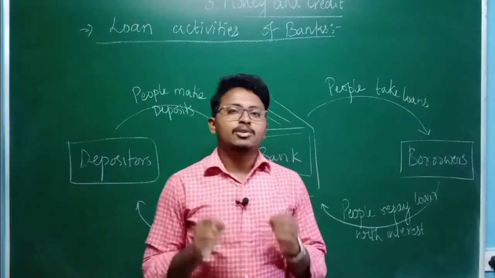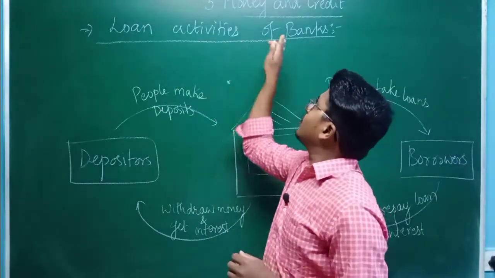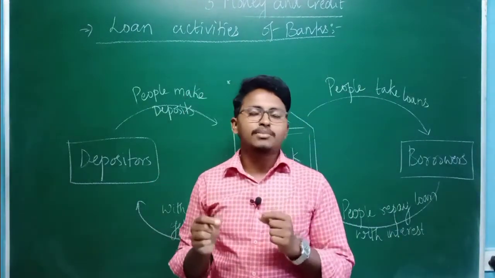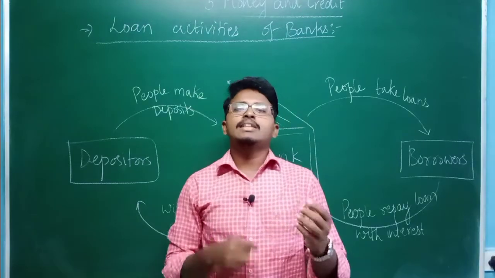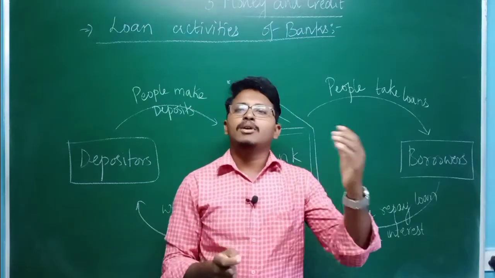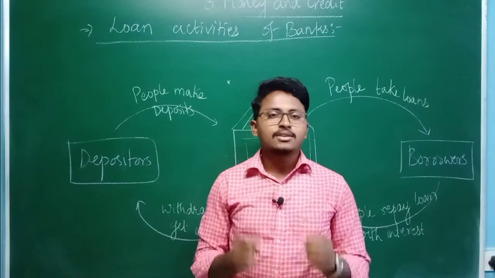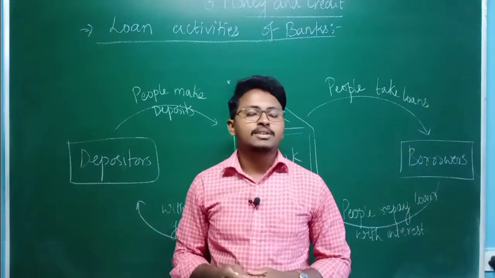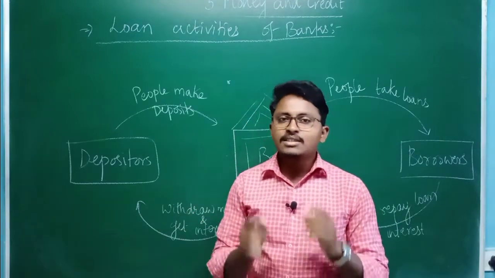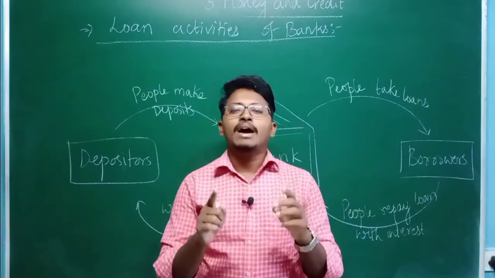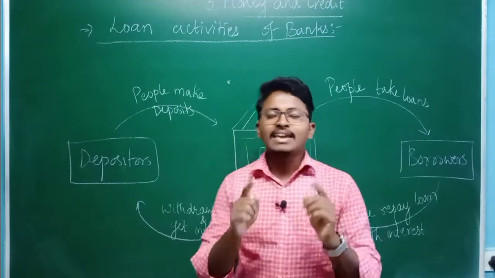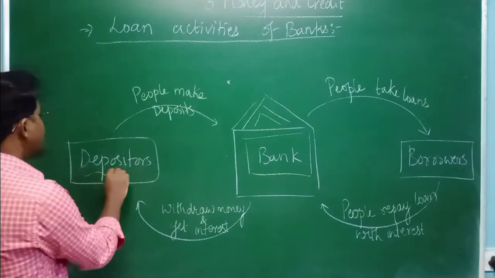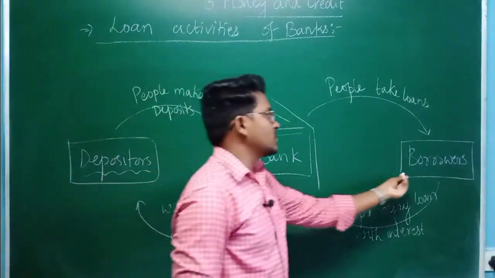Now let us discuss the next very important topic, that is the loan activities of banks. Just now I mentioned that banks accept deposits from people, and when people withdraw, they get some amount along with some interest. So where is the bank getting the extra amount to give to the people who deposited? We will see the mechanism of the banking system, how banks work. Mainly the banking system works between two different types of people: depositors and borrowers.